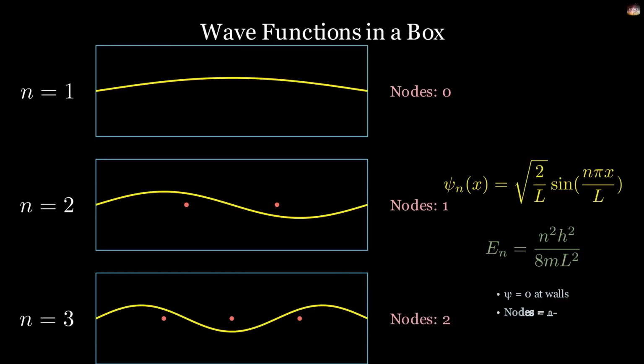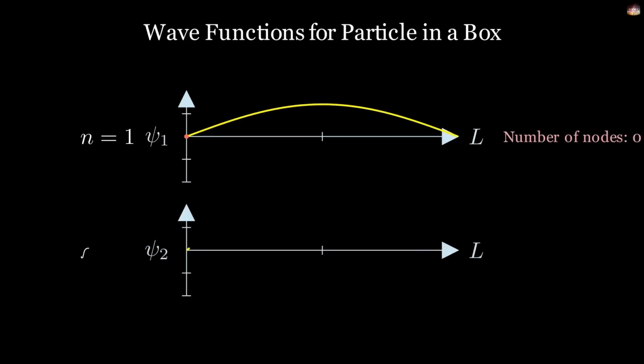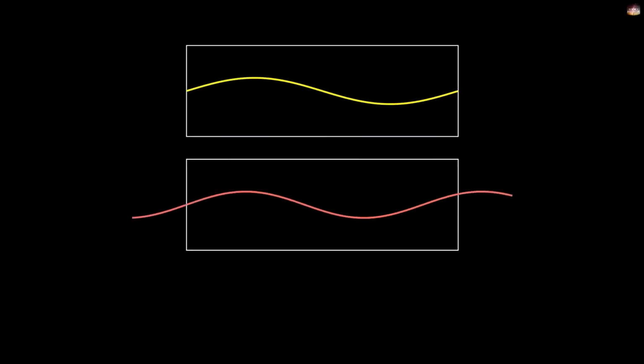This means that the electron can only have certain frequencies. Now, where did frequency come into the picture here? Because the electron is a wave, and waves have frequencies, this means that only those frequencies will be allowed where the wave function is zero at the boundaries. So only these frequencies can be allowed. Or this frequency can also be allowed, and this frequency can also be allowed. But this frequency cannot be allowed.